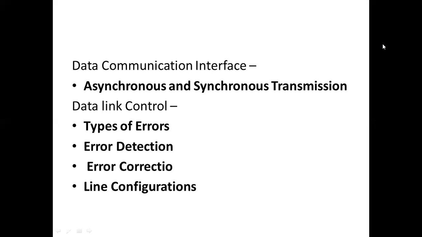Okay, now coming to communication transmission, we again have two categories: asynchronous and synchronous transmission. What do you mean by asynchronous transmission? What is synchronous transmission? And when we are transmitting the data, we may find some problems, difficulties, that are called errors. What are the different types of errors we are going to face, and how do we perform error detection and correction? All of that we are going to learn in this chapter. Okay, that is the second unit.